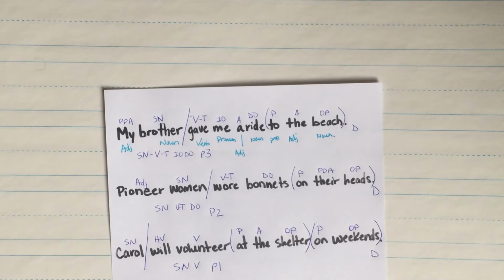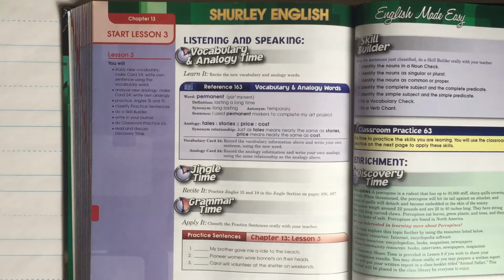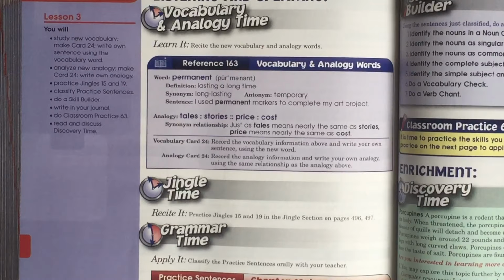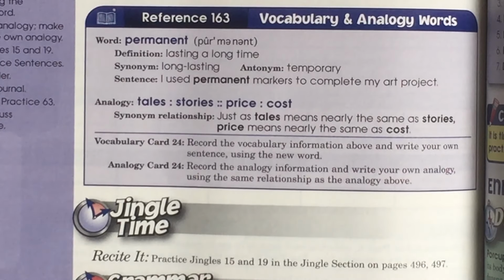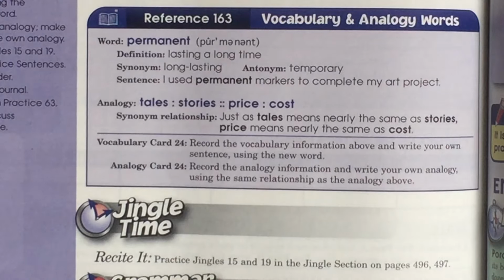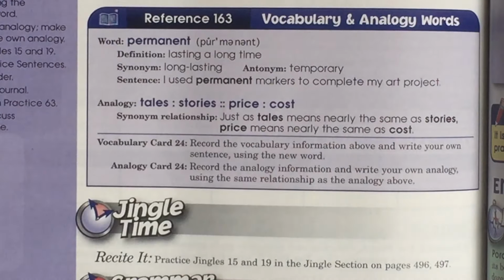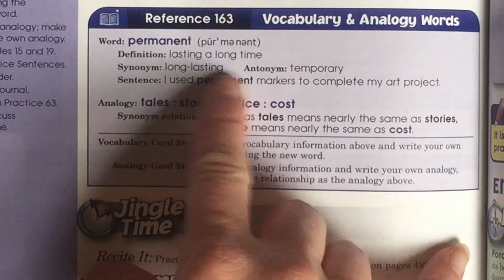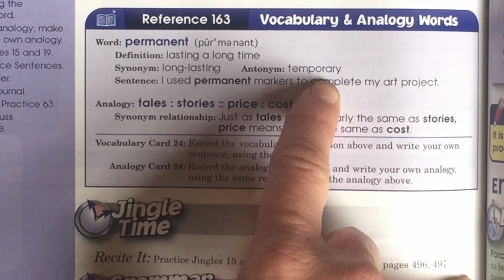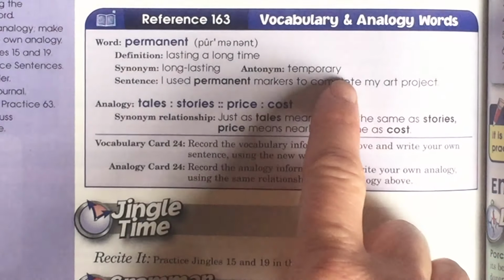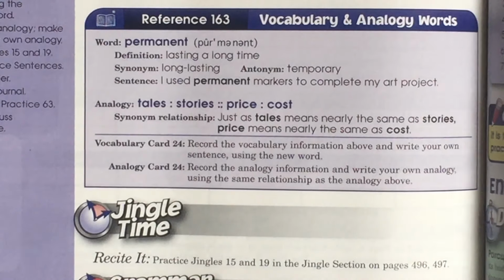All right, they're good. I want to take just a minute to show you the vocabulary. Hopefully you're already writing that into your chart to help yourself remember it for the test. So the first one's permanent. And when I think of permanent, I think of like a Sharpie marker. It's permanent, right? It doesn't come out. So that would be long lasting. And the opposite of that would be temporary. Pencil would be temporary, right? You could erase pencil if you wanted to.